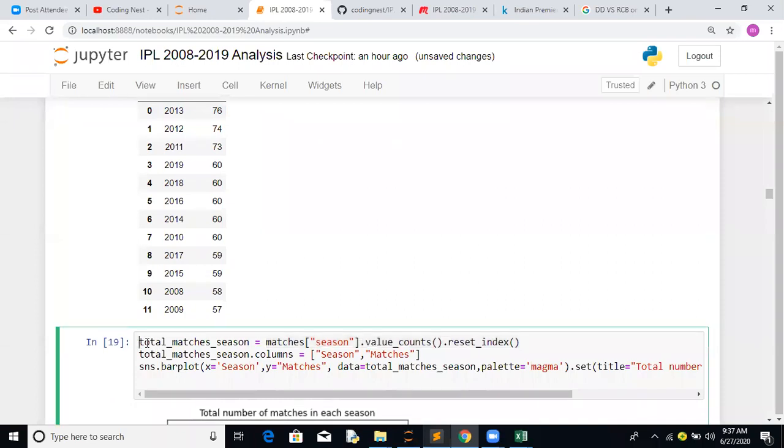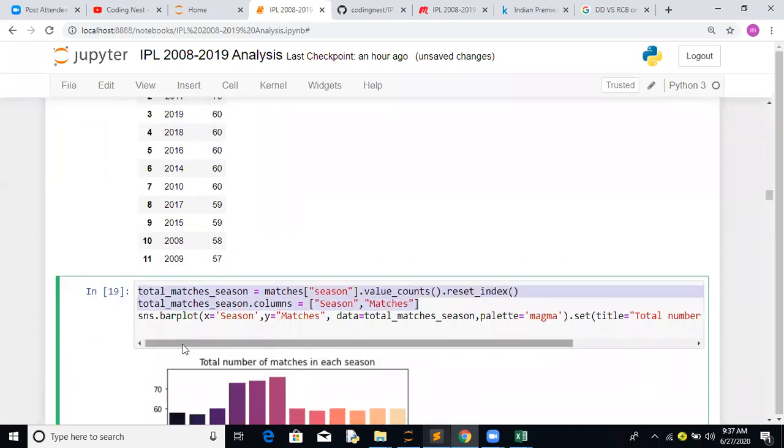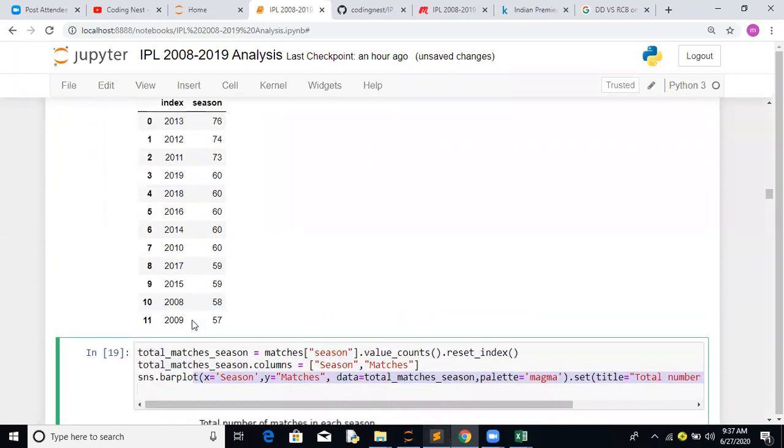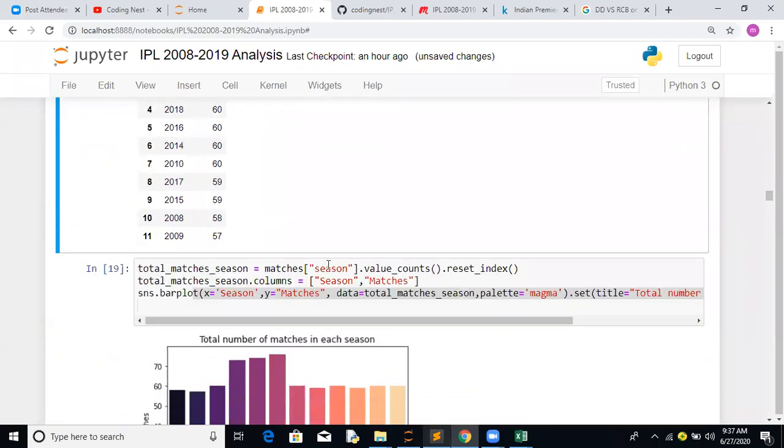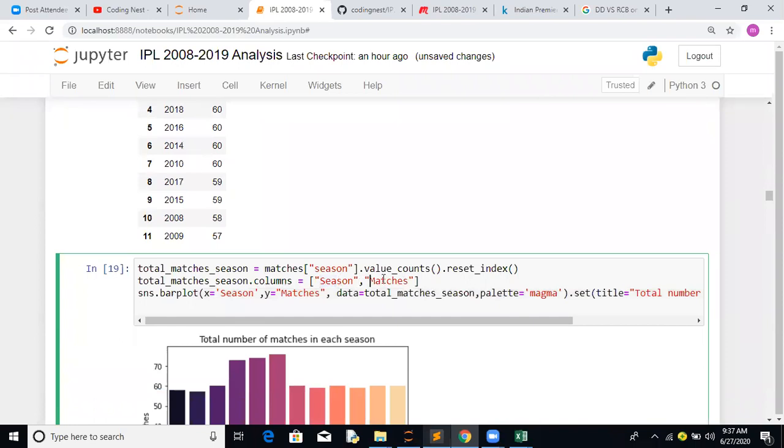So this is the same activity we have done, and now we are plotting a bar plot. On the x-axis we want the season, and on the y-axis the total number of matches. Let's try to plot this.